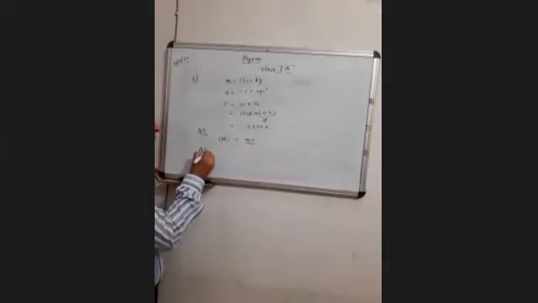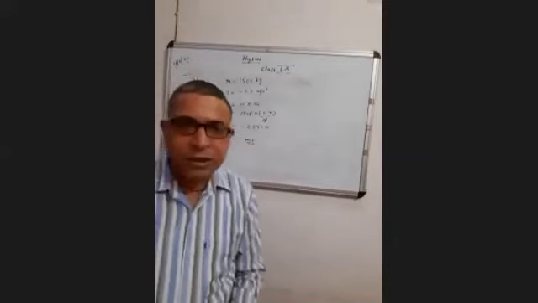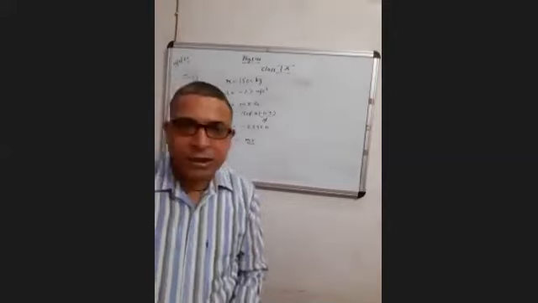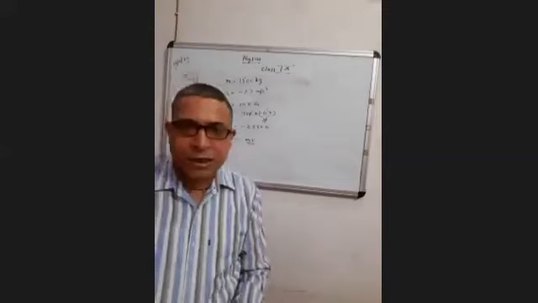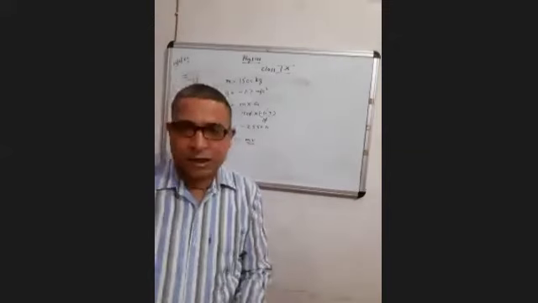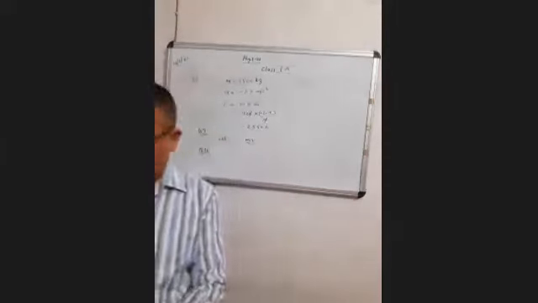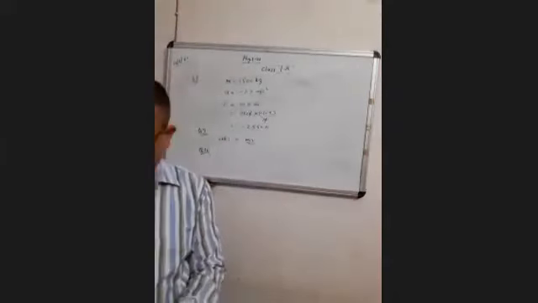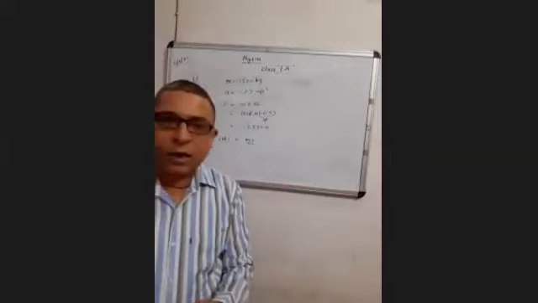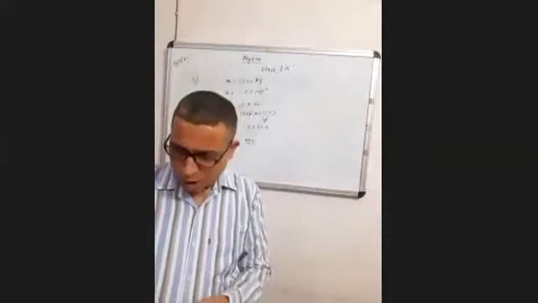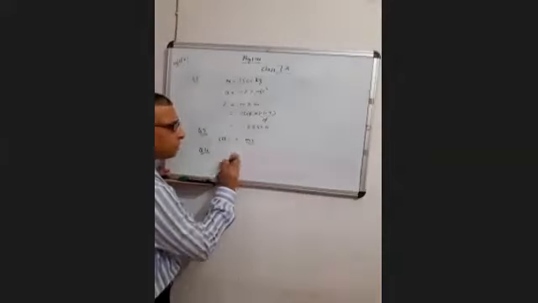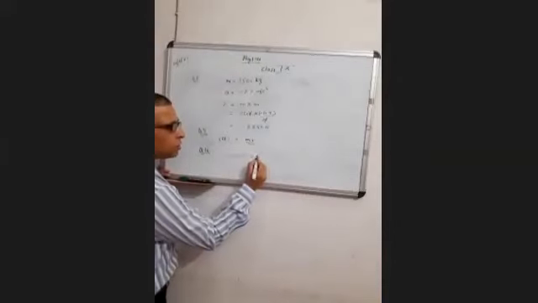Come to question number 10. Question number 10 states that using a horizontal force of 200 Newton exerted on a cabinet. If you understand, the force of friction will be opposite to the force which is given here.